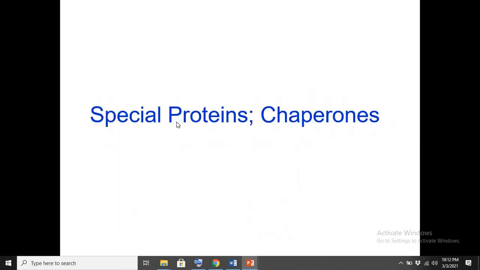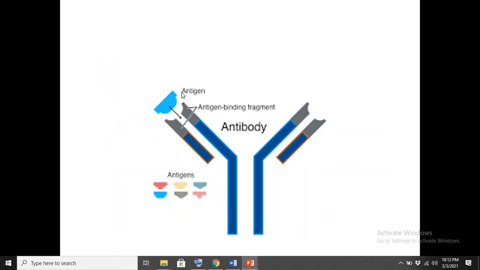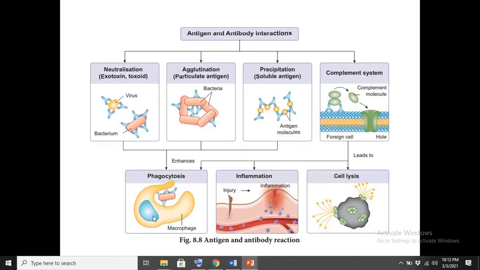So this antigen, the foreign particle, can be any virus, bacteria or any foreign particle. This antibody would bind with the antigen, and then the antibody would neutralize this foreign particle.